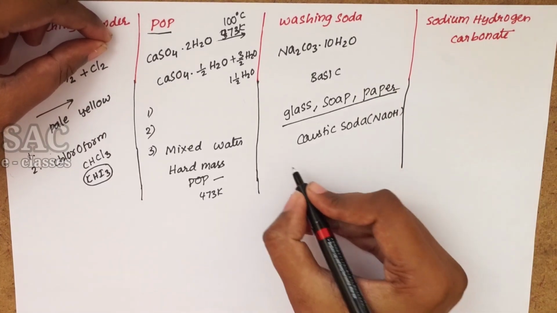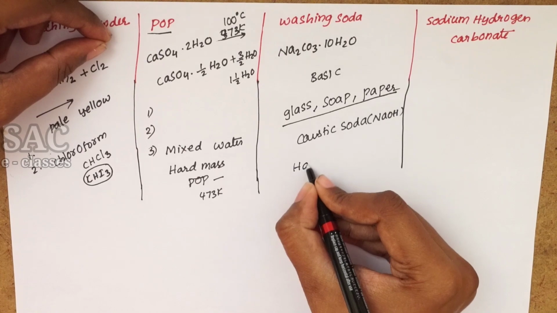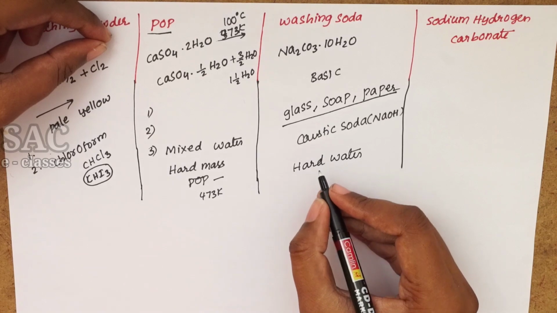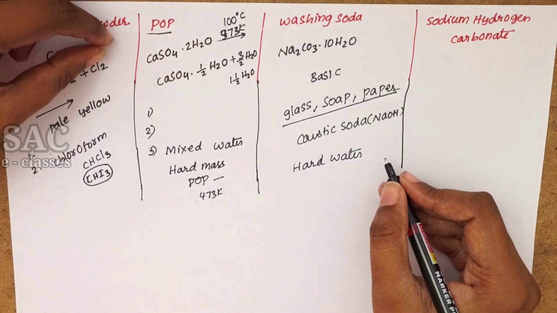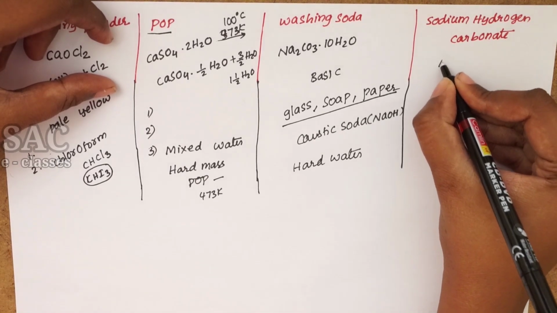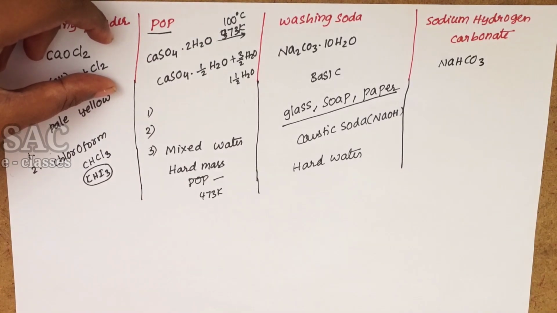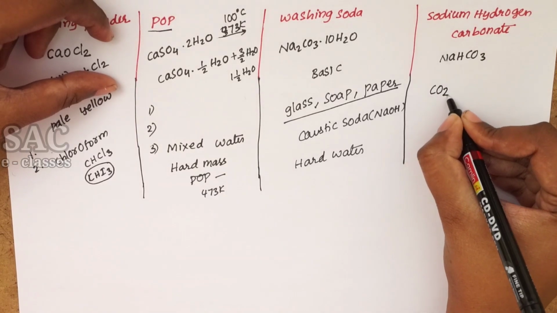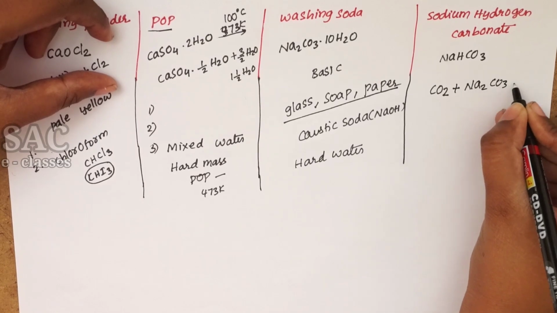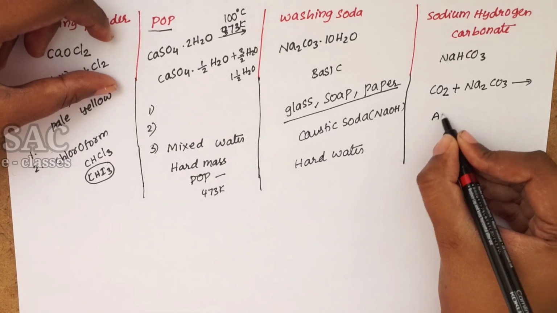One more great usage of washing soda is that it softens hard water, and it is mainly used as a cleaning agent for household purposes, and even in laundry. Coming to sodium hydrogen carbonate or sodium bicarbonate, NaHCO3. It is obtained by passing CO2, carbon dioxide, in an aqueous solution of Na2CO3. We will get NaHCO3, and it is usually alkaline in nature,